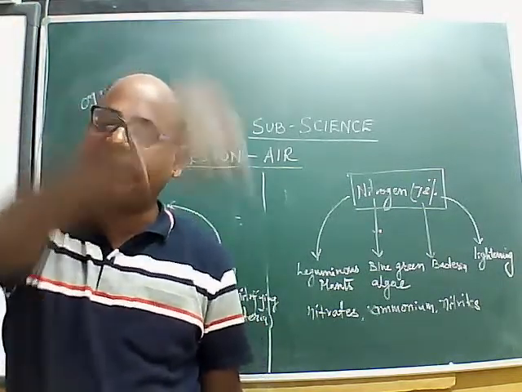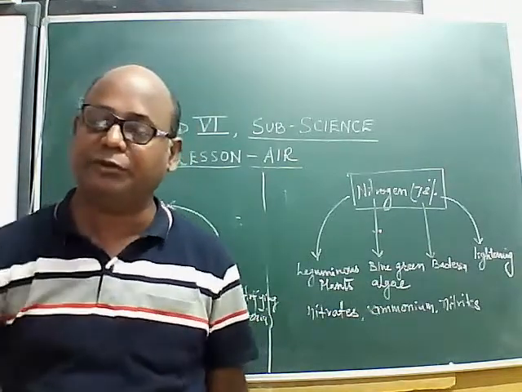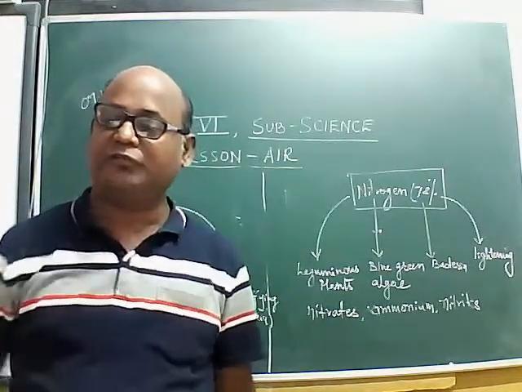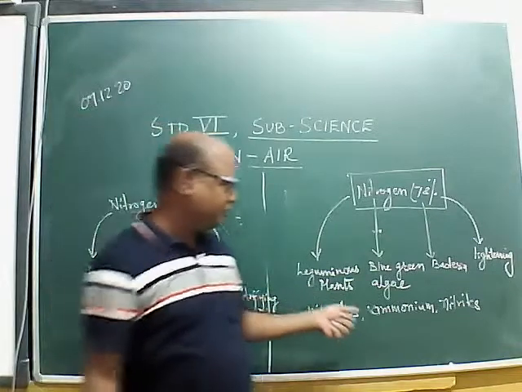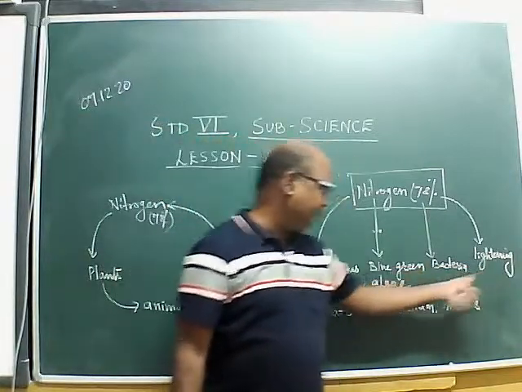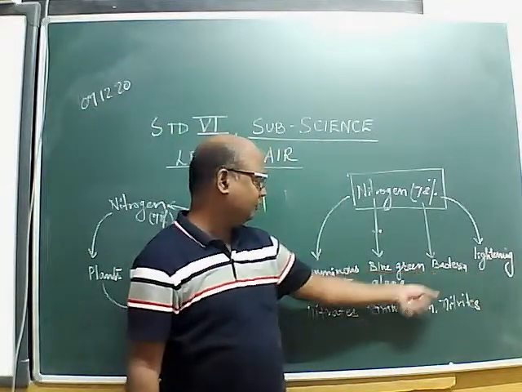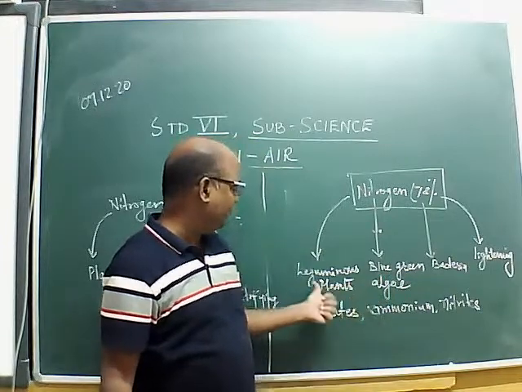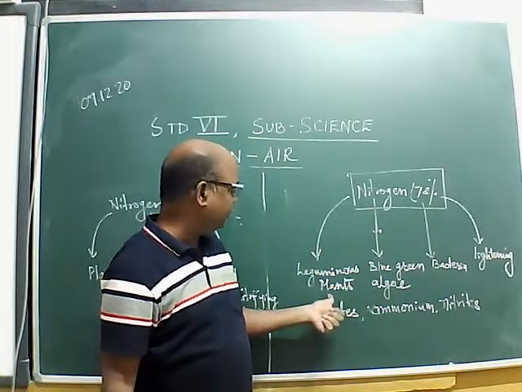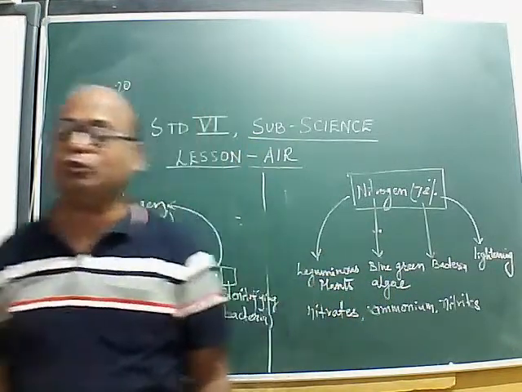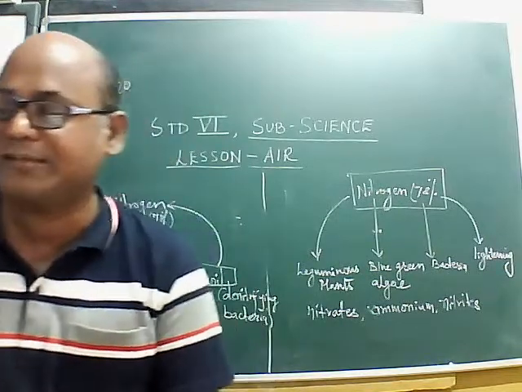This is how this cycle, the nitrogen cycle, is continued. Again it is fixed. By which process is it fixed? In the process of lightning, by some bacteria, by some blue-green algae, and by the bacteria which are present in the root nodules of the leguminous plant.